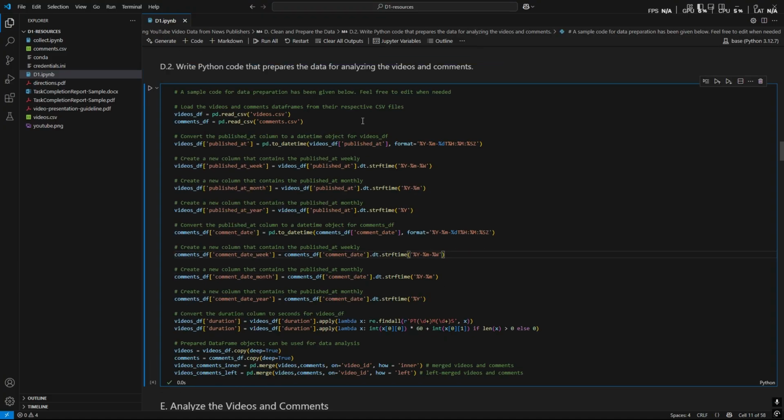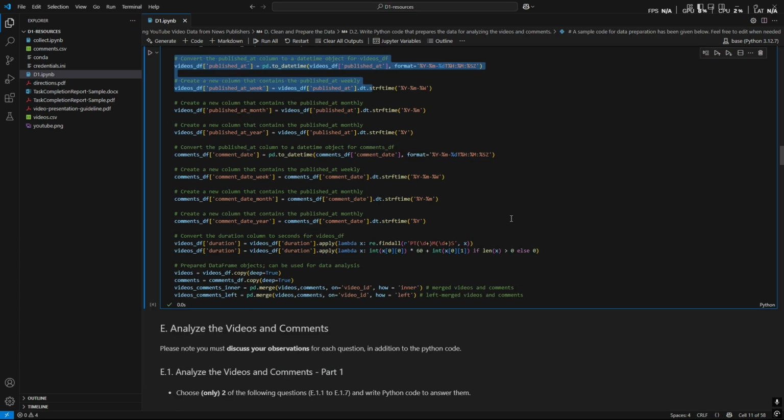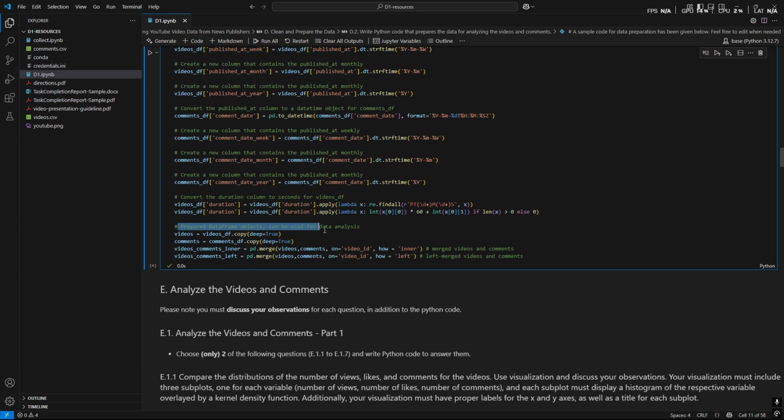D2 was a sample code for data preparation, and I first loaded each video and comment data frame from the respective CSV files, and then the rest of the code was either converting or creating new columns. In the end, I prepared data frames that could be used for later analysis and to merge videos and comments, and further merge them later on.